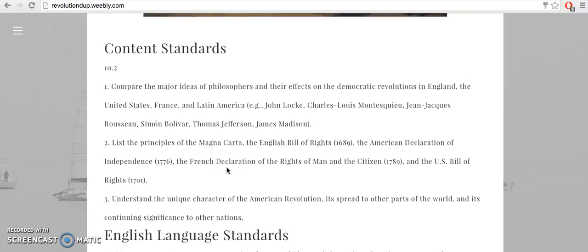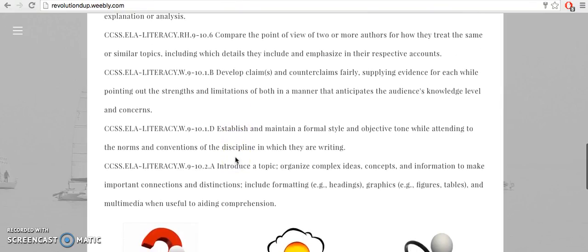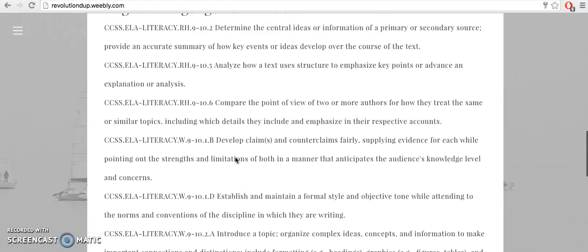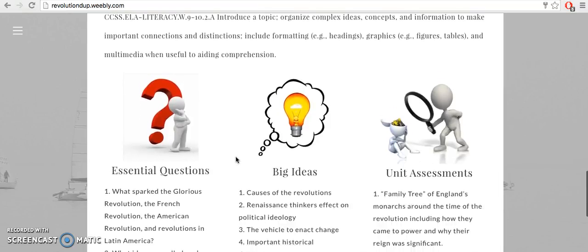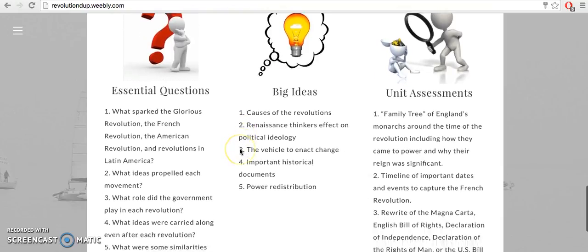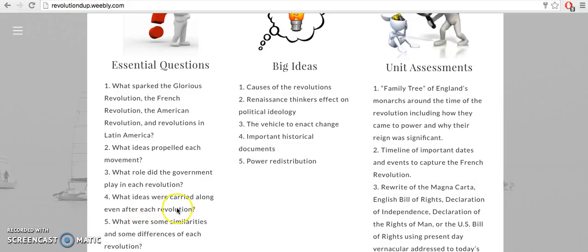Now, here are English language standards. Got a few more of those. I'm not going to read all of them, but throughout this lesson, we're going to be focusing a lot on writing, creating, presenting, and a lot of publishing our own work. And for this unit, here are the essential questions. If you can answer these by the end of the unit, you know you're on track.